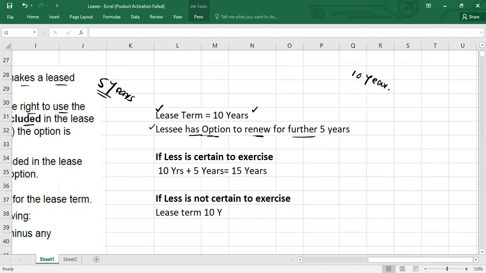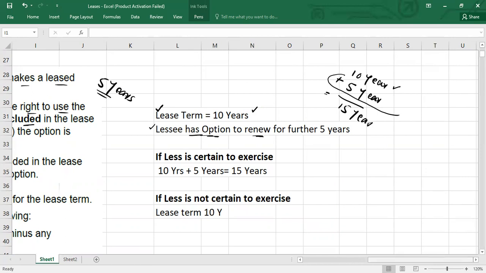How? Because 10 years is the basic non-cancelable period, plus the 5 years. The lessee has the option to renew for a further 5 years, and the lessee is certain that he will exercise the option. So in that scenario we can add these 5 years to the lease, and we will say the lease term is 15 years. So this is how you will deal with the option to renew if the lessee is certain to renew or extend the lease period.